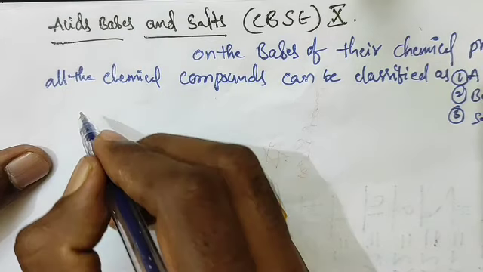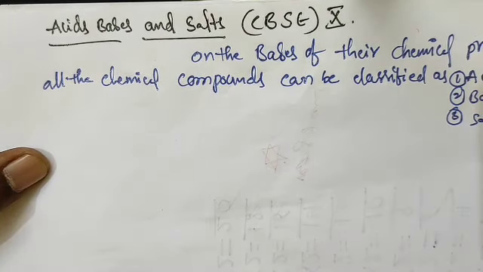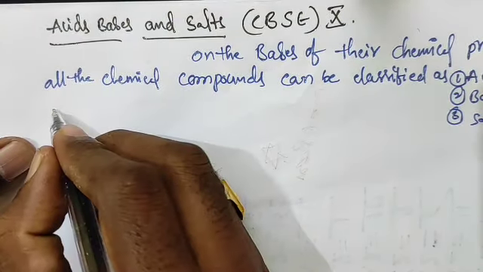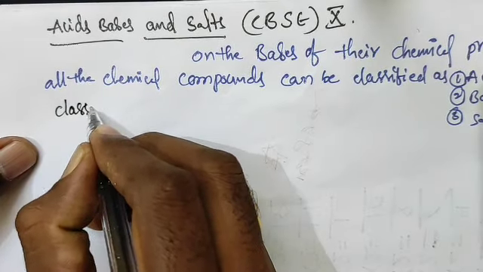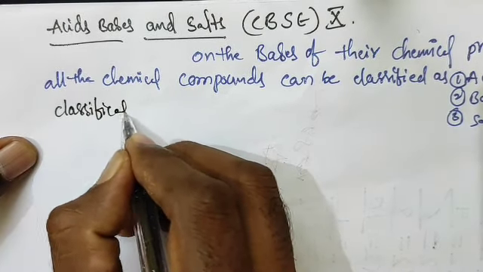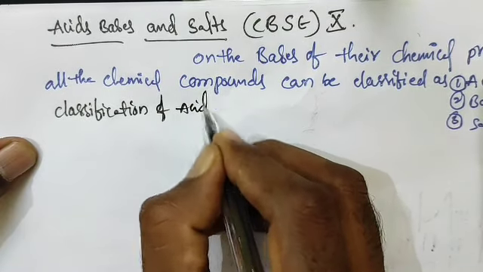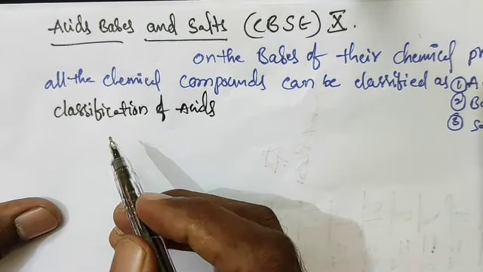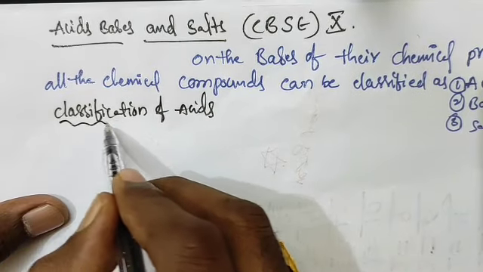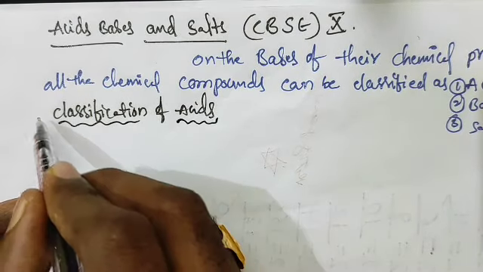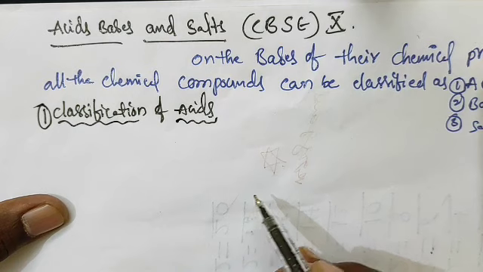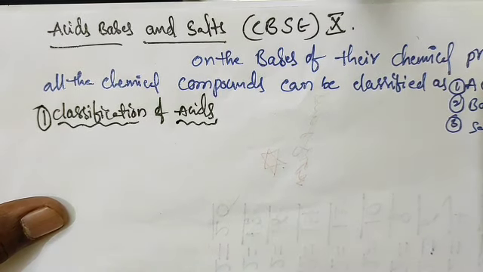Classification of acids. So chemical compounds are classified as acids, bases and salts. In that, first classification is acids. How can acids be classified?